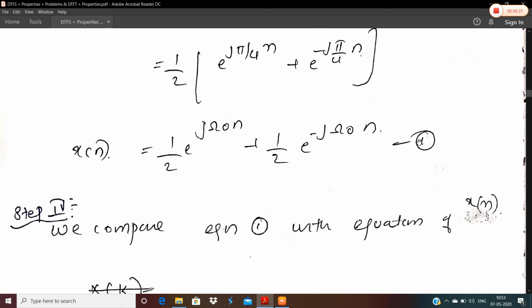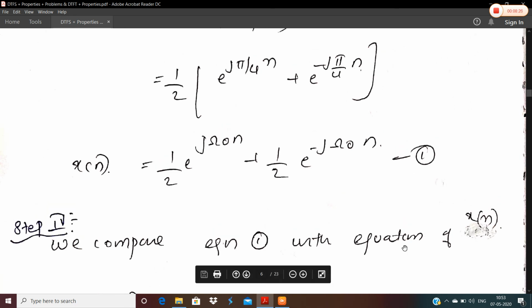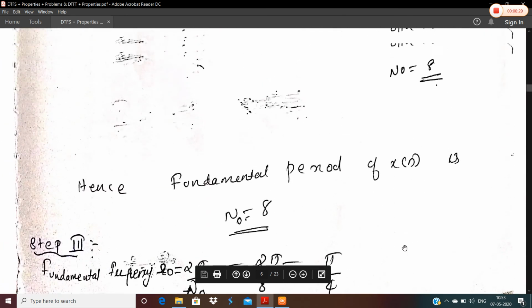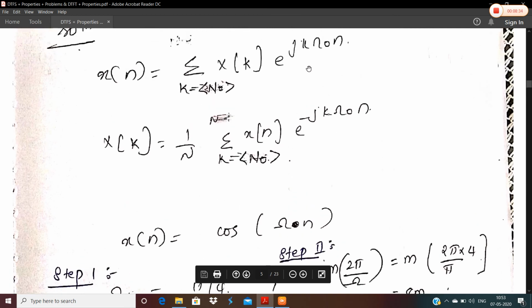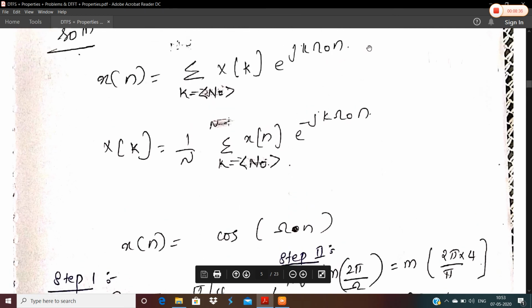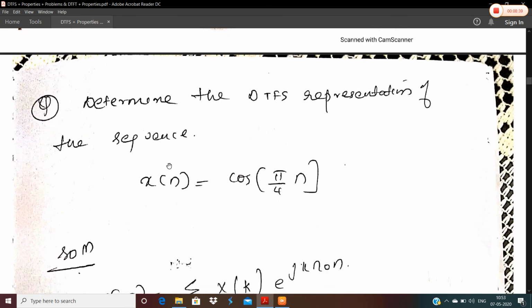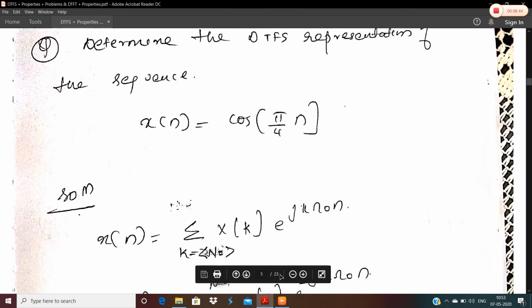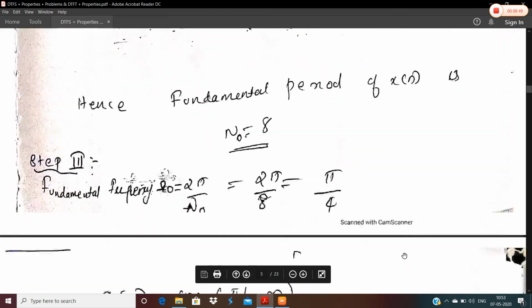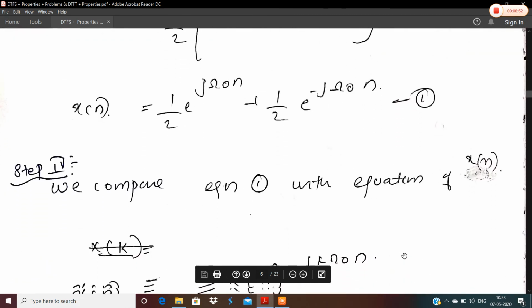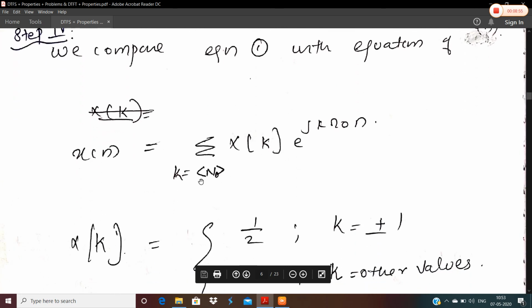This is the equation that you have to compare with the equation of x(n). We know that x(n) is given by the form x(n) equal to the sum of X(k) e raised to j k omega naught n. And we are asked to find the DTFS coefficients. The DTFS coefficients are nothing but the values of X(k). So on comparing this equation of x(n) with equation number 1 that we have just got here, we see that x(n) is equal to the sum over k equal to N0 of X(k) e raised to j k omega naught n.